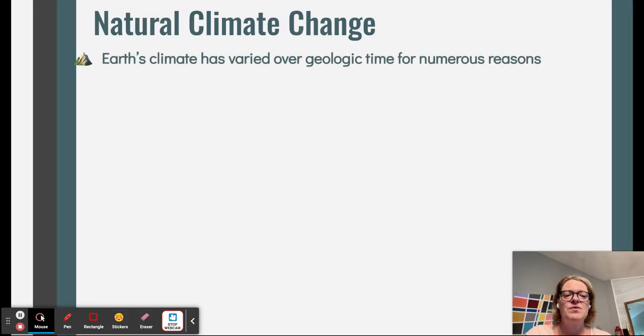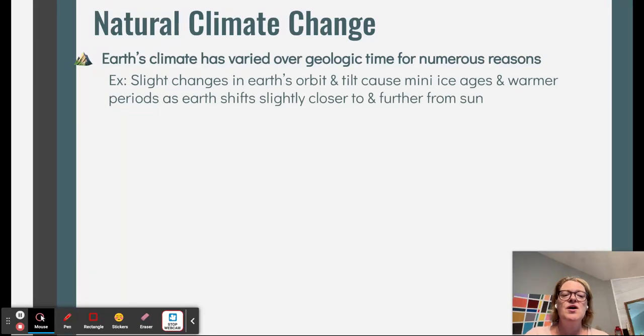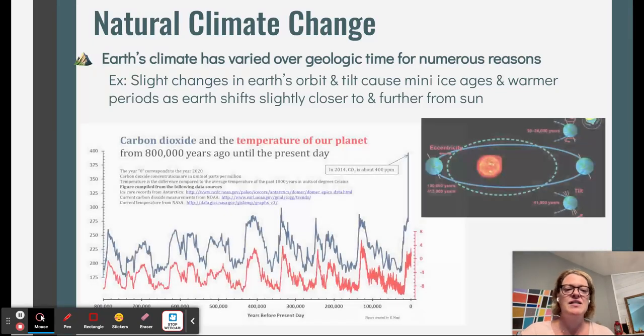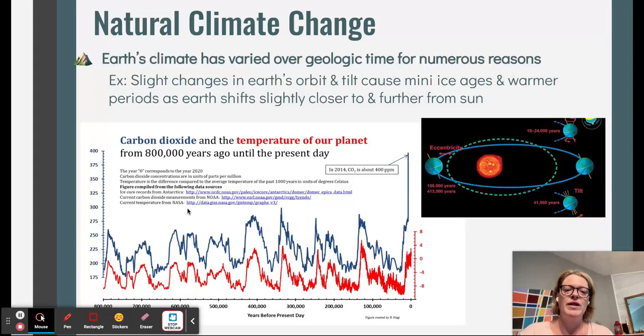So, some different examples of natural disturbances include natural climate change. So, we've all heard that climate change has happened over geologic time for many, many reasons. This just occurs because of slight changes in the Earth's orbit and tilt, which has caused many ice ages, warmer periods where the Earth shifts slightly closer to or further from the sun. And this all happens very normally.